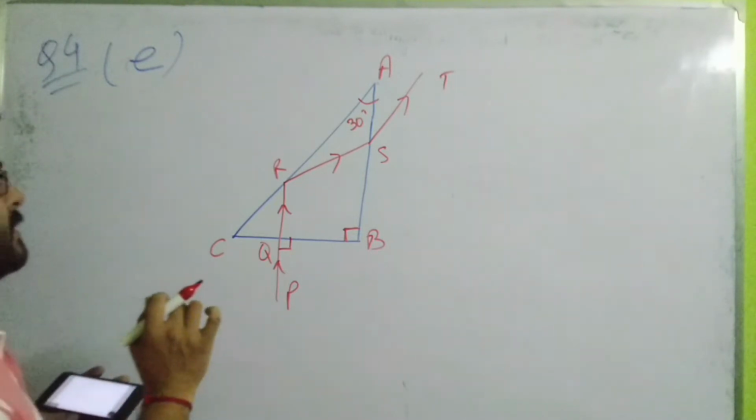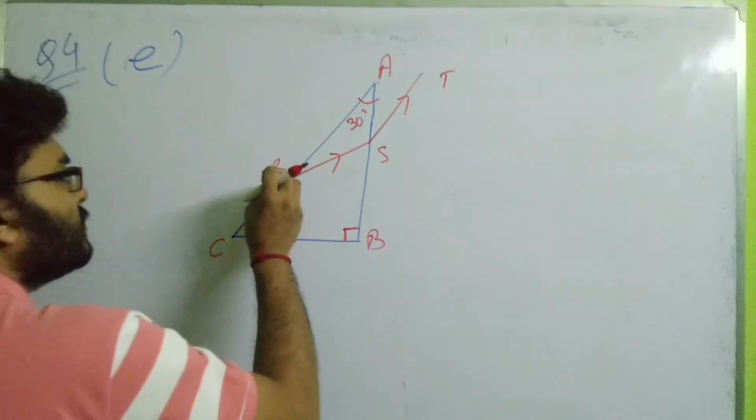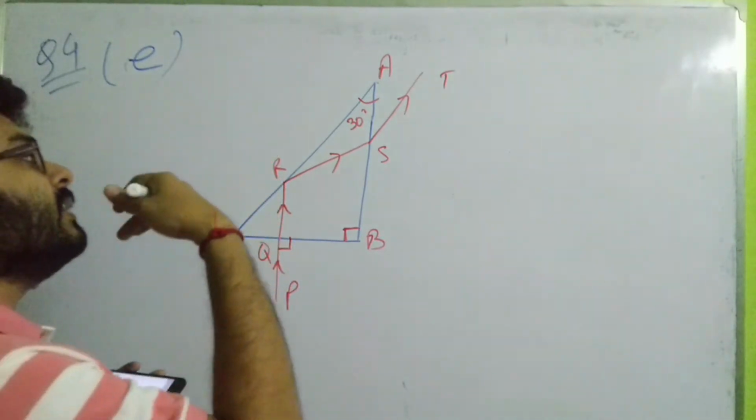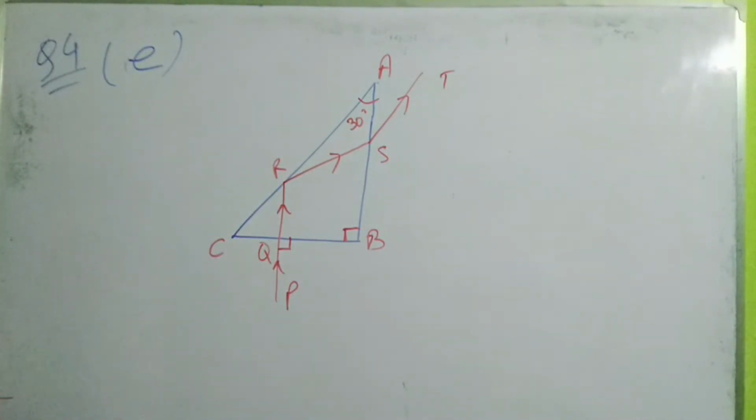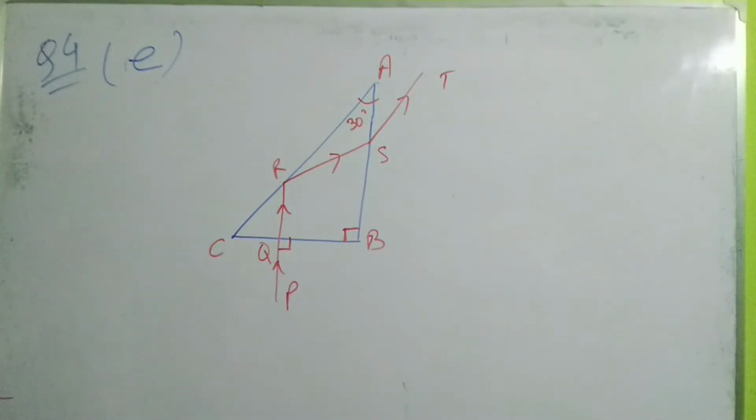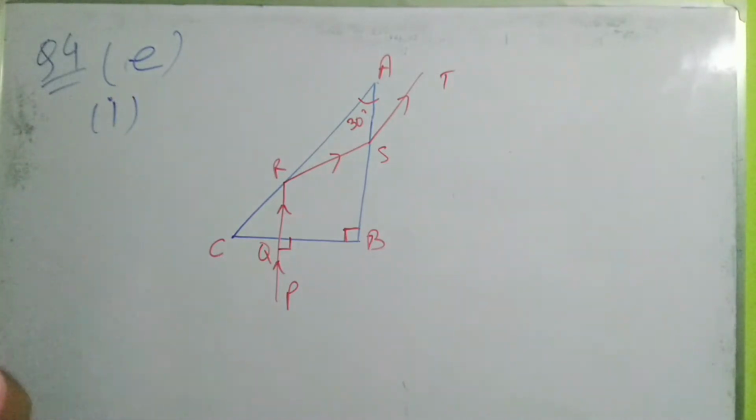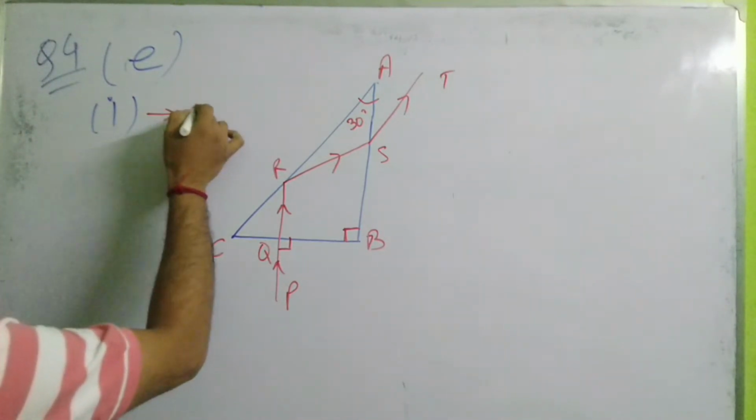Yes, it is total internal reflection, because the light ray is incident on this surface in the glass medium, it gets reflected back into the same glass medium. So this is total internal reflection. So question number 4E, subpart 1, the correct answer is option 3. So this is option 3.